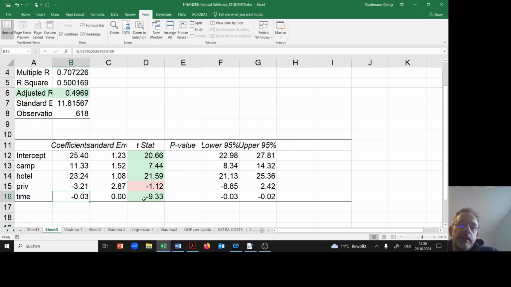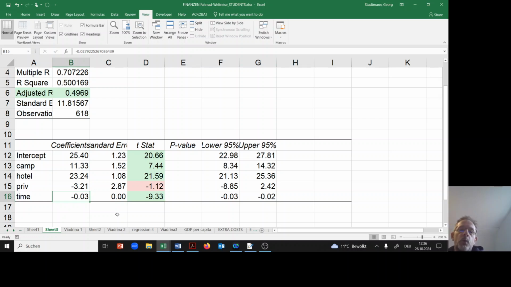Then the time trend is significantly negative. Here, the t value in absolute terms is also larger than 2. So that's significant. Every day, the guy is able to save about 3 cents. So after 10 days, he's able to save 30 cents.